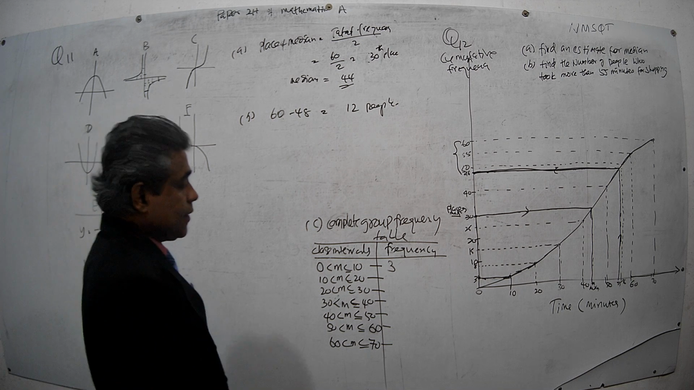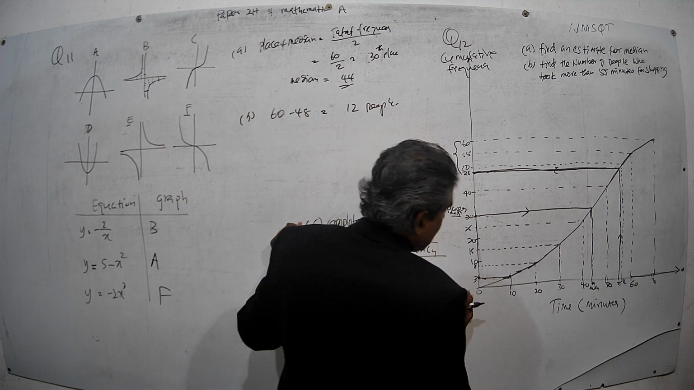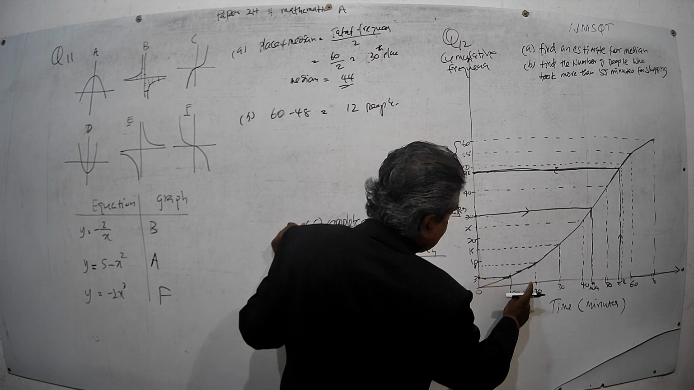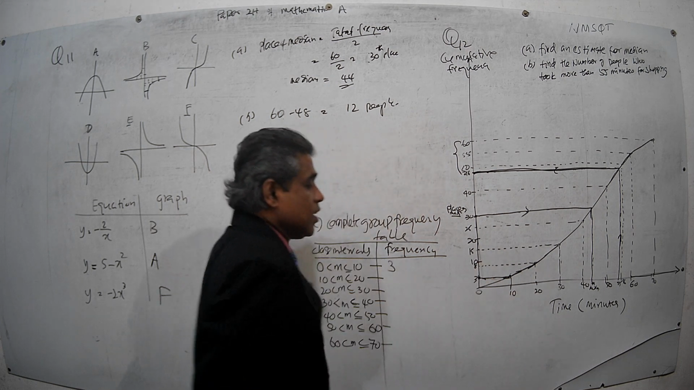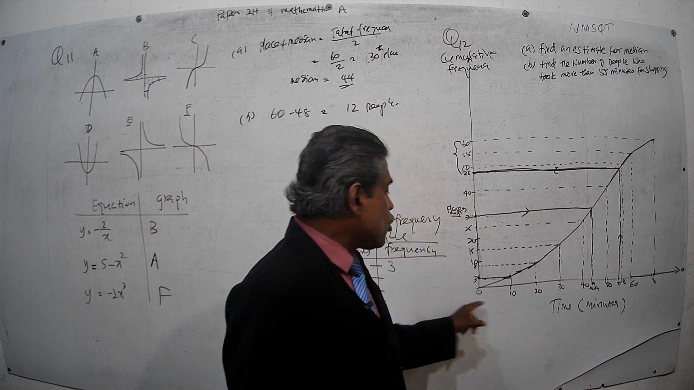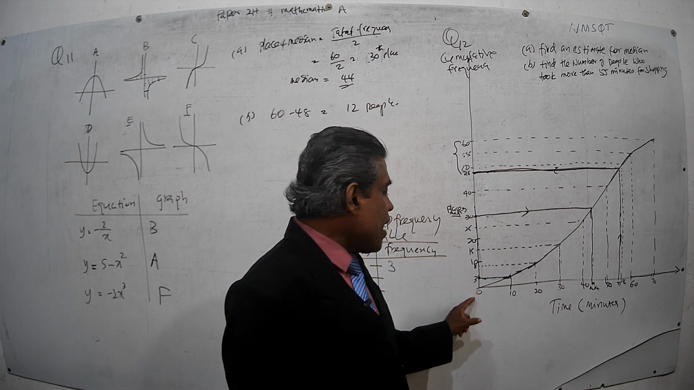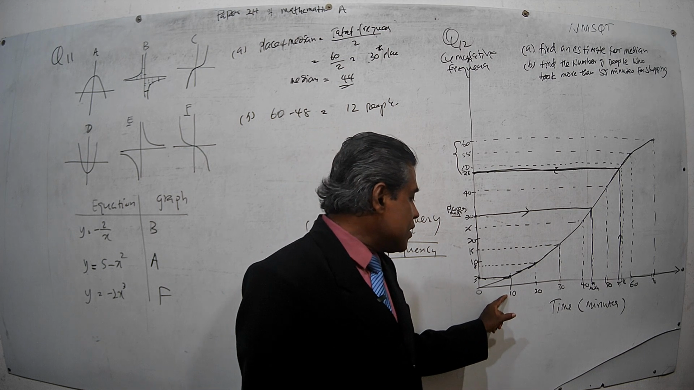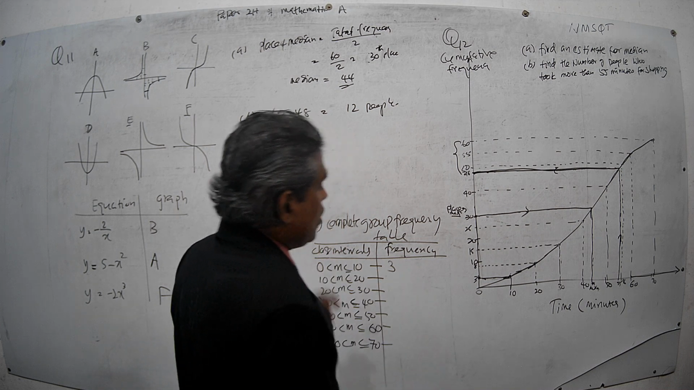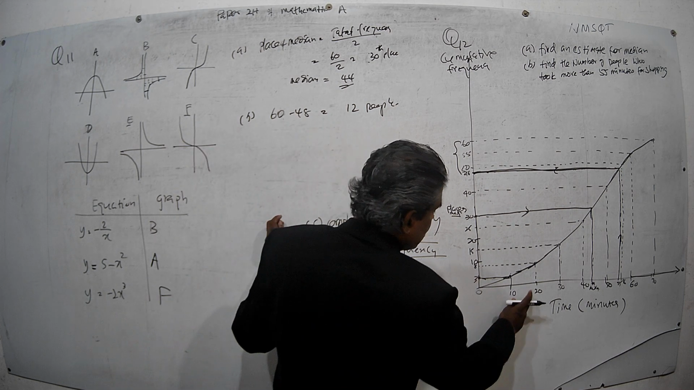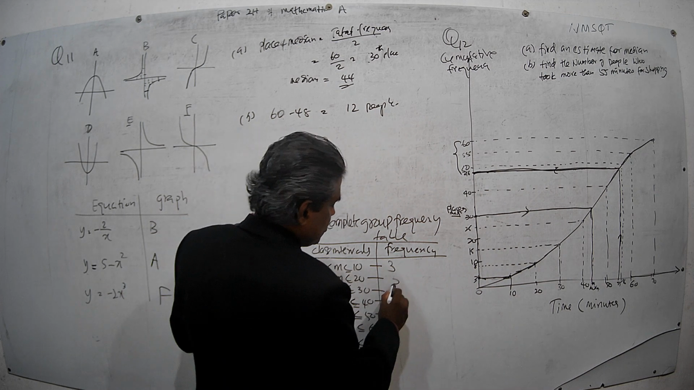Then you get the total frequency from 0 to 20. 0 to 20 is 8. In this 0 to 20, 0 to 10 is also included. In this 8, the number of people who have taken 10 or less than 10 are also included. Therefore, to get 10 to 20, you deduct this 3 from 8. Then it will be 5.